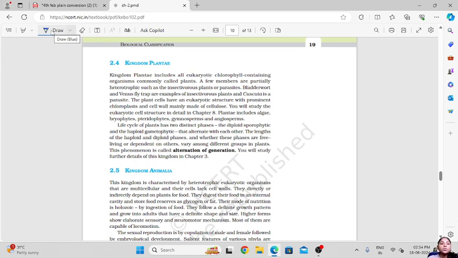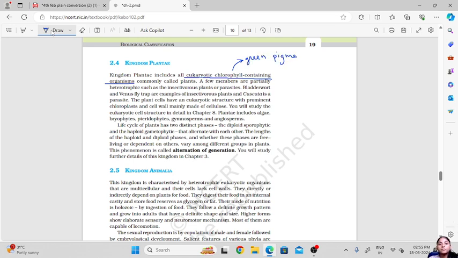Okay. So kingdom Plantae includes all eukaryotic chlorophyll containing organisms. So all the organisms in kingdom Plantae are chlorophyll containing, which is the green pigment which helps the plants to photosynthesize. Okay, so these are called plants.